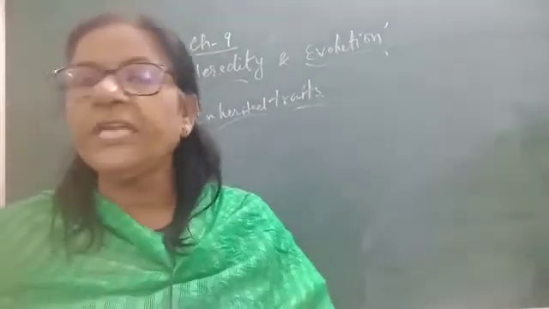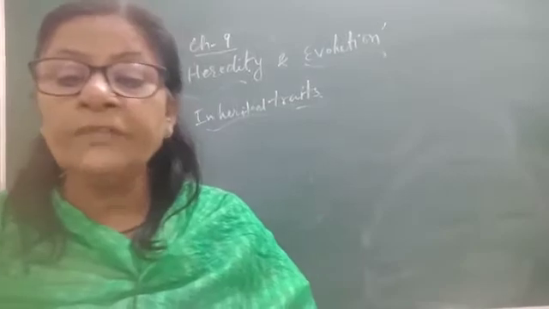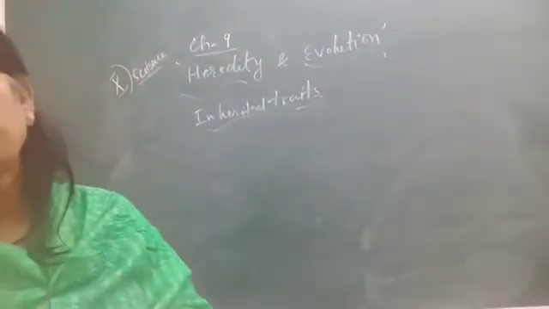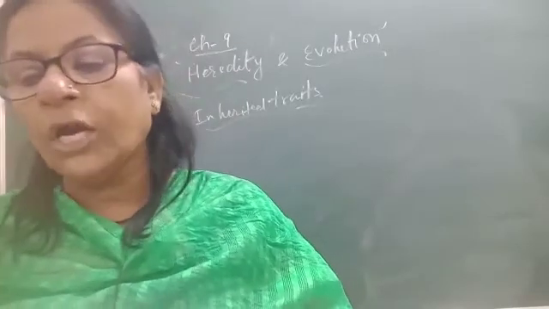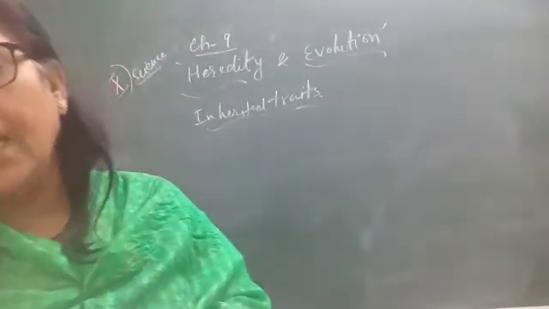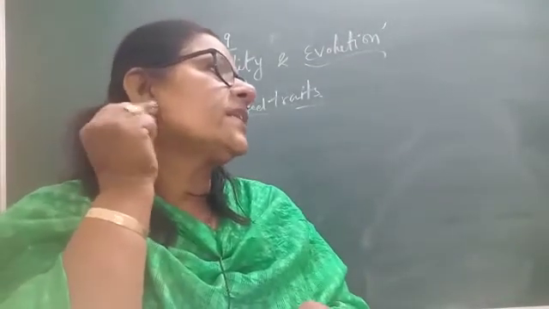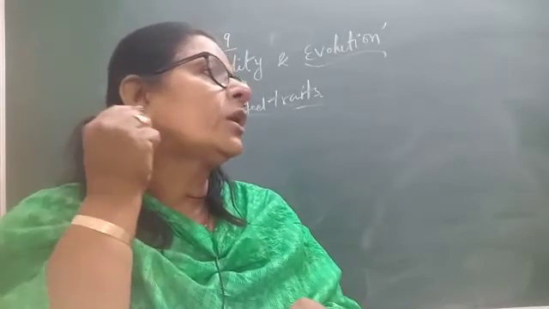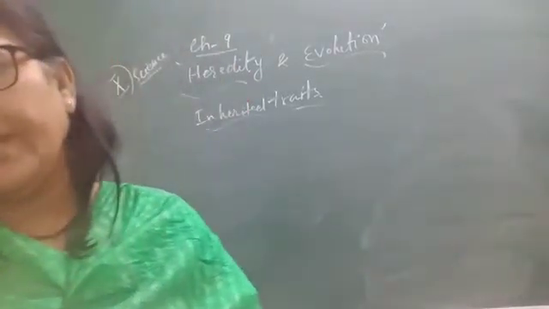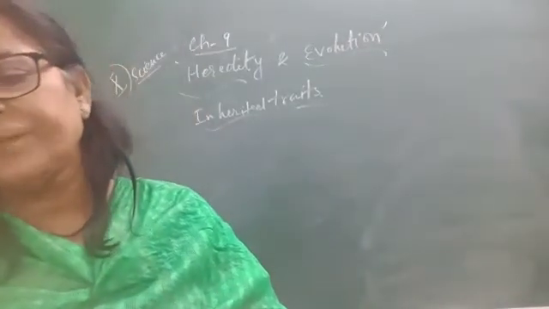Now here the figure is already shown. Two figures are given, A and B. Observe the earlobes of all the students in the class. Prepare the list of students having free or attached earlobes. Earlobes means the part of the ear. Yes, this is either attached to the jaw or it is separate. Okay, and calculate the percentage of students having each.